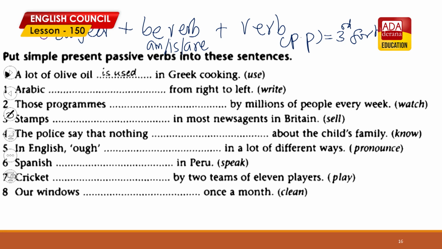So there is an example done for you. Right, okay, look at the screen. So number 1, a lot of olive oil is used in Greek cooking. Right, the verb is given here in brackets and now you have to take the past participle of it, and also you need to decide is, am, or are. You need to decide, right?